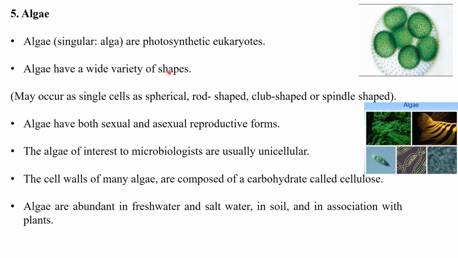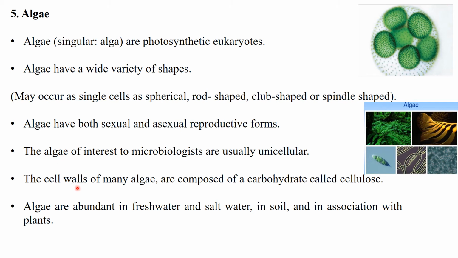Algae are present in different shapes. They may be single cell spherical, rod shaped, club shaped, or spindle shaped. Algae have both sexual and asexual types of reproduction. Algae of interest to microbiologists are the unicellular algae, as microbiologists mainly deal with microorganisms.